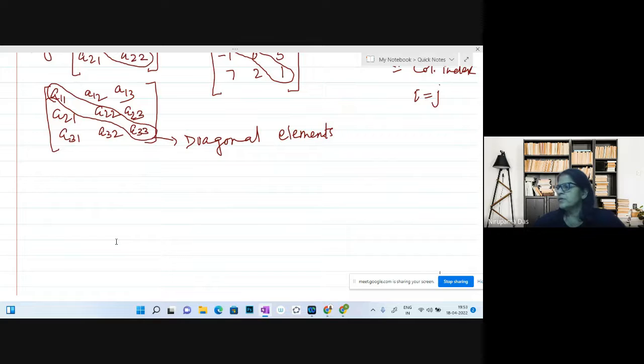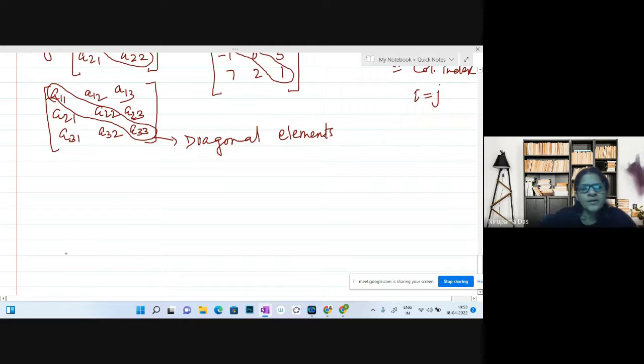So, elements in the main diagonal and secondary diagonal. There are some other categories also. Just before we wind up the class, we will go through them, quickly, maybe in another 5 minutes.